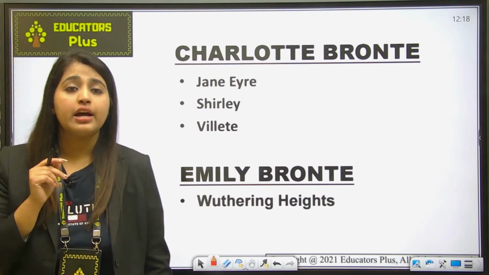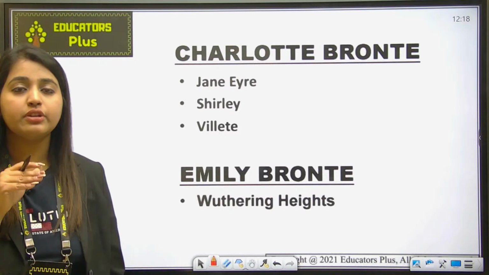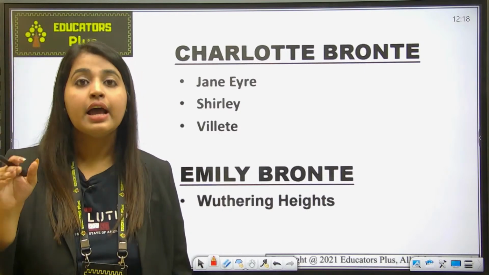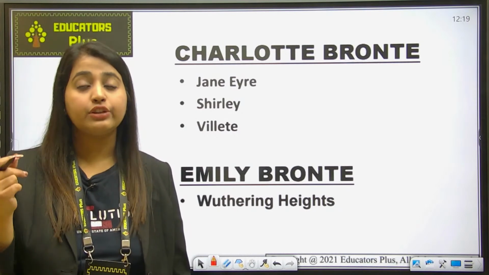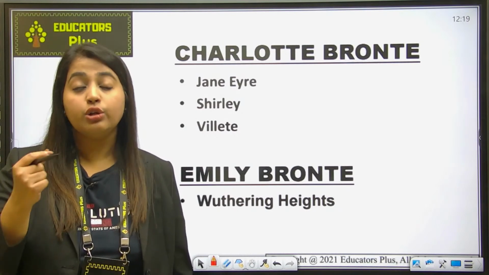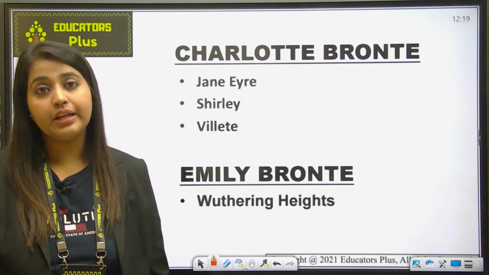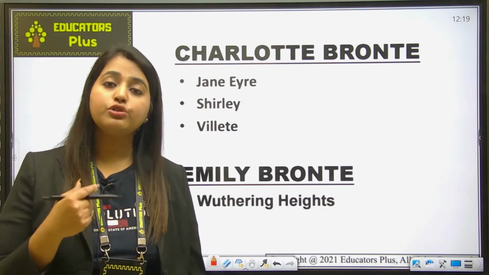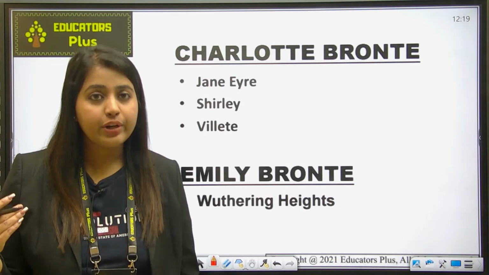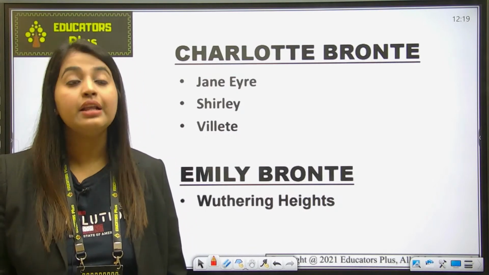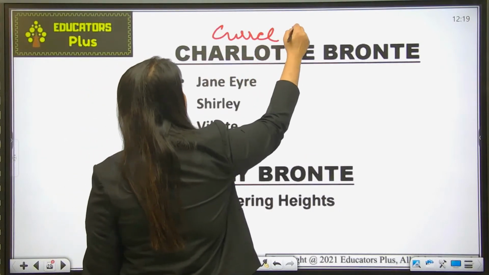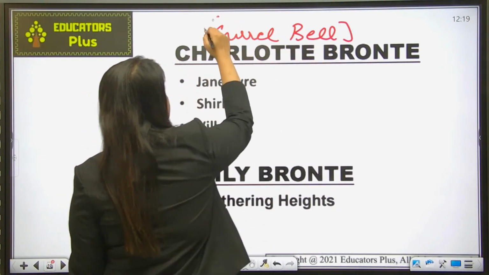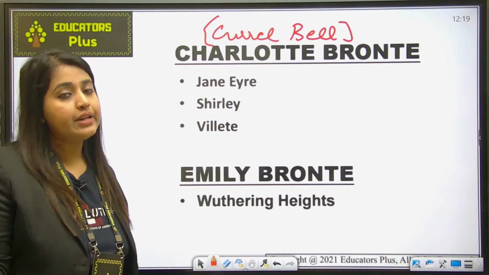Okay? Now Charlotte Bronte. So Charlotte Bronte is the first sister of the Bronte sister trilogy, and she was the daughter of an Irishman, and the Lowood setting has been portrayed in her particular work. Also she never used to write in her own name, she used a pseudonym, Currer Bell. Currer Bell is the pseudonym under which she wrote her writings.